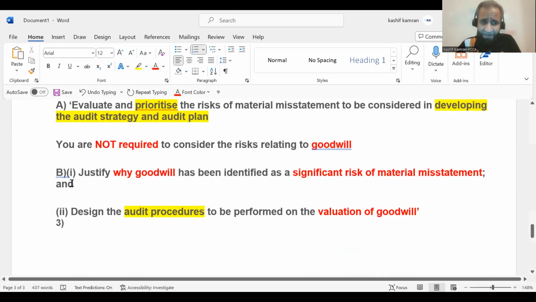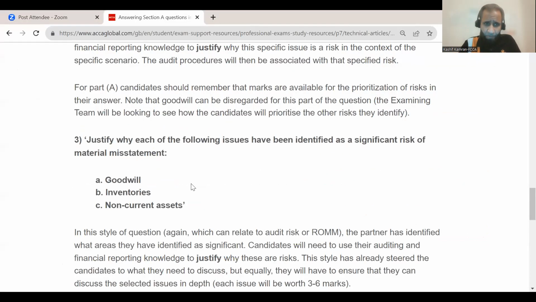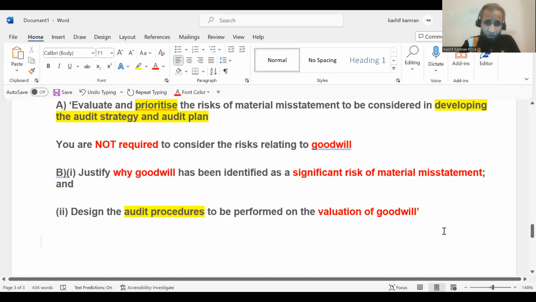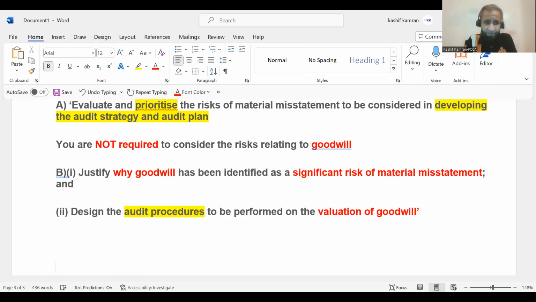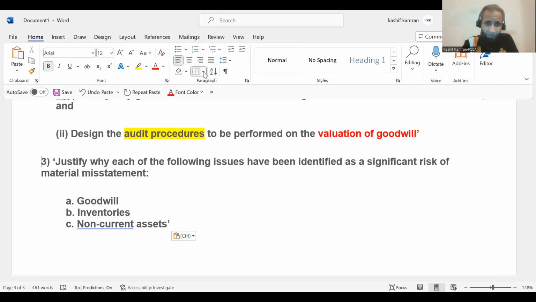be set in. Okay, the third possible way in which a question could be set in, let's just copy that from the examiner article. Okay, the third is right here, justify, and here, just let's take it back. This has not yet come in. So there is a chance of that in either September 23 or December 23, if the examiner wants to put that in focus. So this is the third type of question now on your screen. And this third type of question tells us,